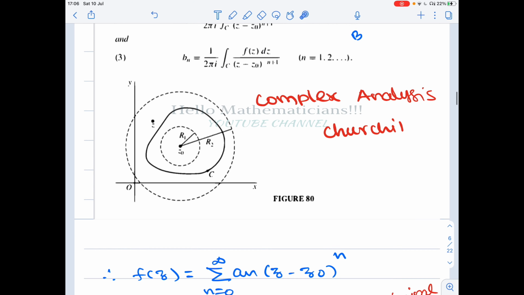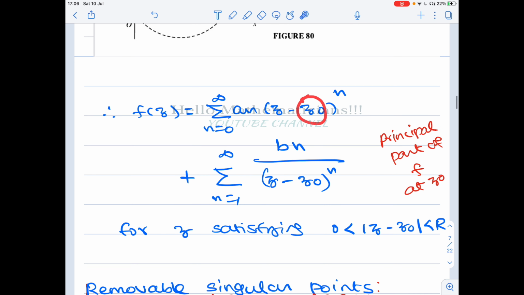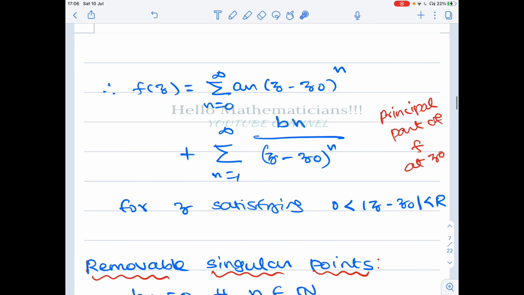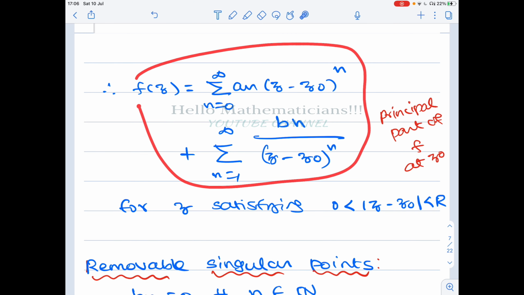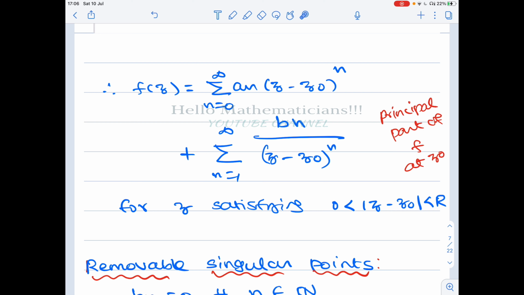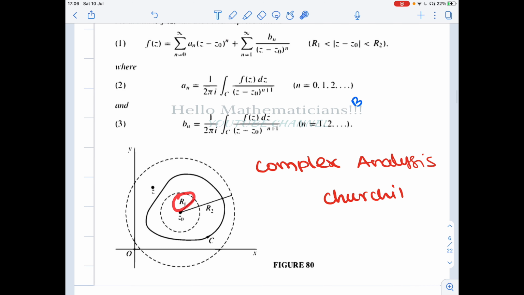Now since z naught is an isolated singularity, we get such a Laurent series expansion for z satisfying 0 less than mod z minus z naught strictly less than r. So basically this is the deleted neighborhood of z naught, and the deleted neighborhood of z naught is also an annular region in which R1 equals 0.